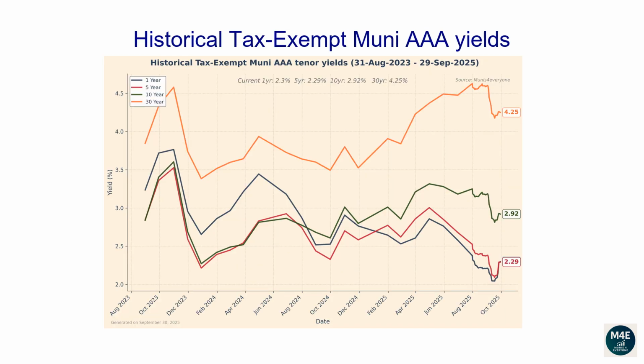This line plot and the next plot show how each tenor of the Muni yield curve has changed over time. From the 31st of August 2023 to the 29th of September 2025, the 1-year yield has dropped from 3.24 to 2.3. The 5-year yield has dropped from 2.85 to 2.29. The 10-year yield has increased from 2.84 to 2.92. The 30-year yield has increased from 3.85 to 4.25.